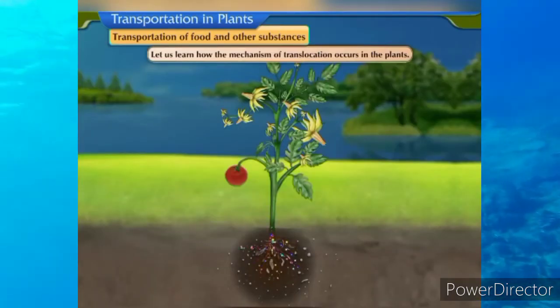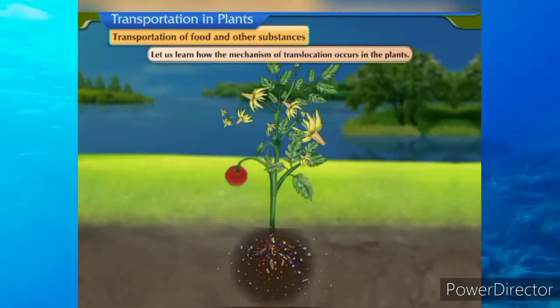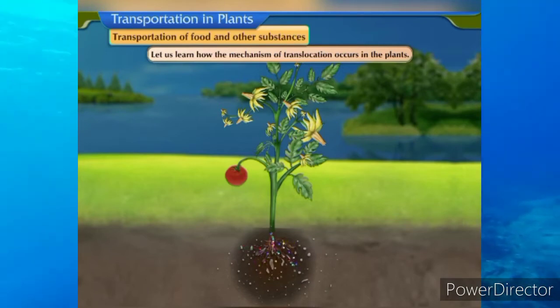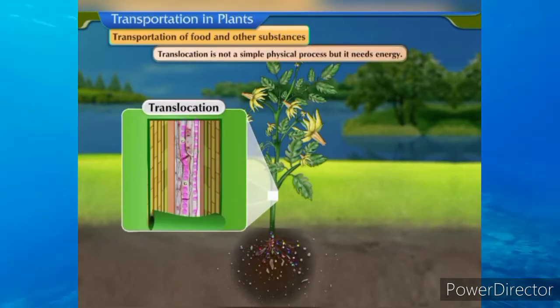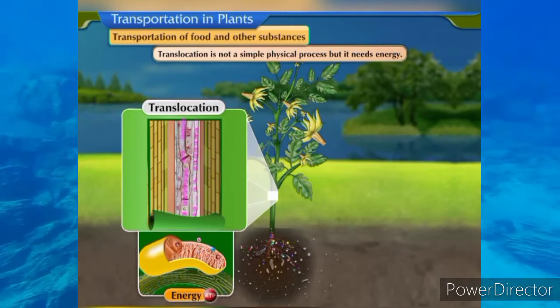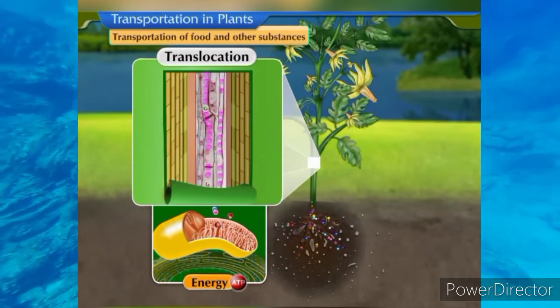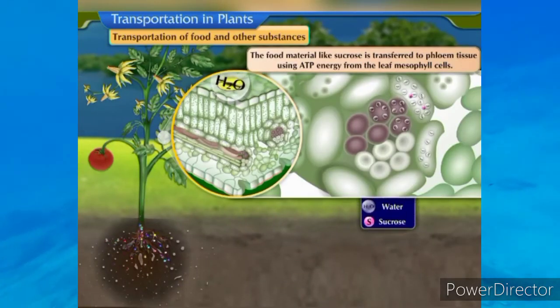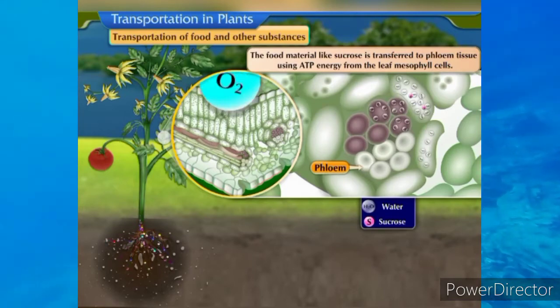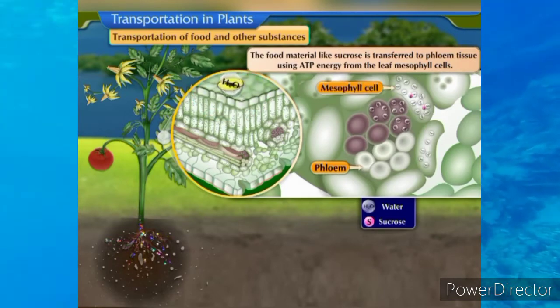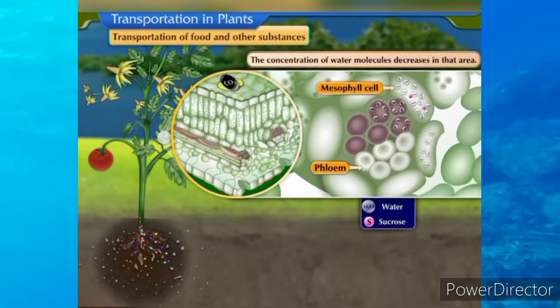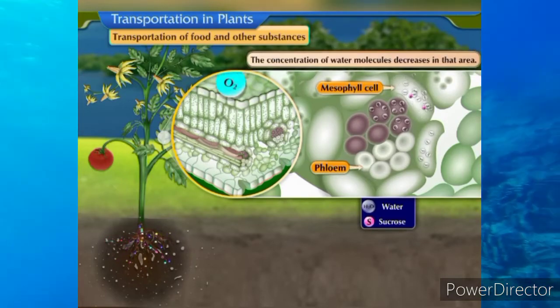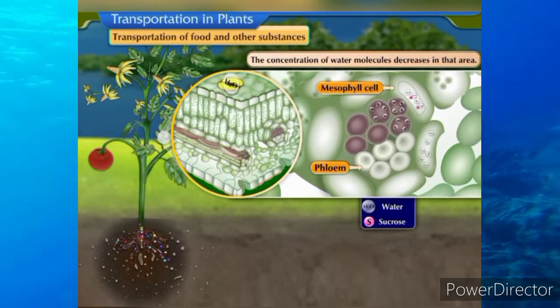Let us learn how the mechanism of translocation occurs in the plants. Translocation is not a simple physical process, but it needs energy. Energy is obtained from ATP. The food material like sucrose is transferred to phloem tissue using ATP energy from the leaf mesophyll cells. The concentration of water molecules decreases in that area.